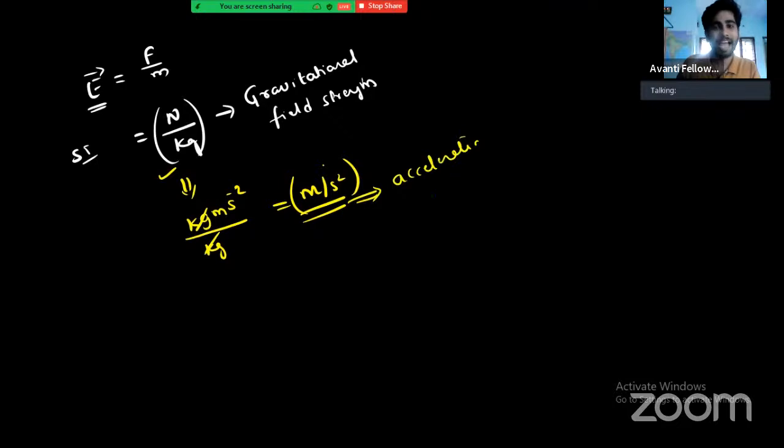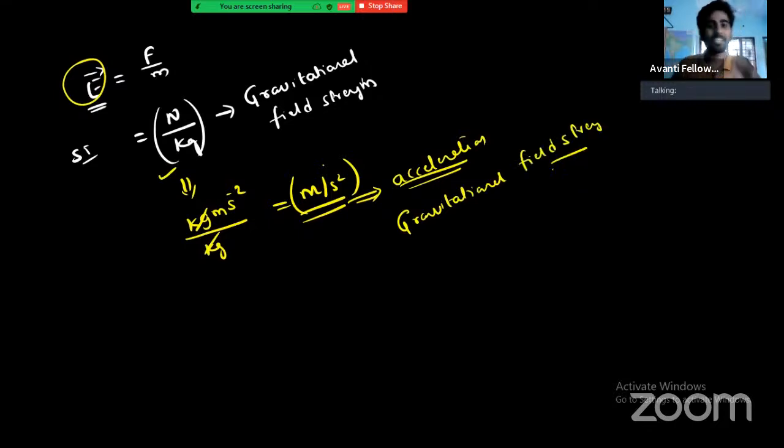Acceleration का भी SI unit है, and gravitational field strength का भी. These two, acceleration and gravitational field strength, having the same SI unit. So keep this one in your mind.